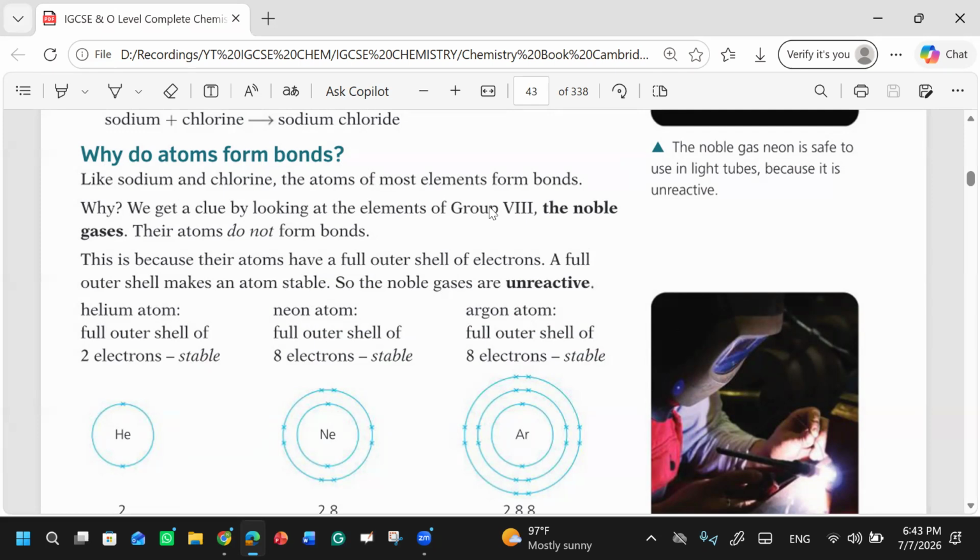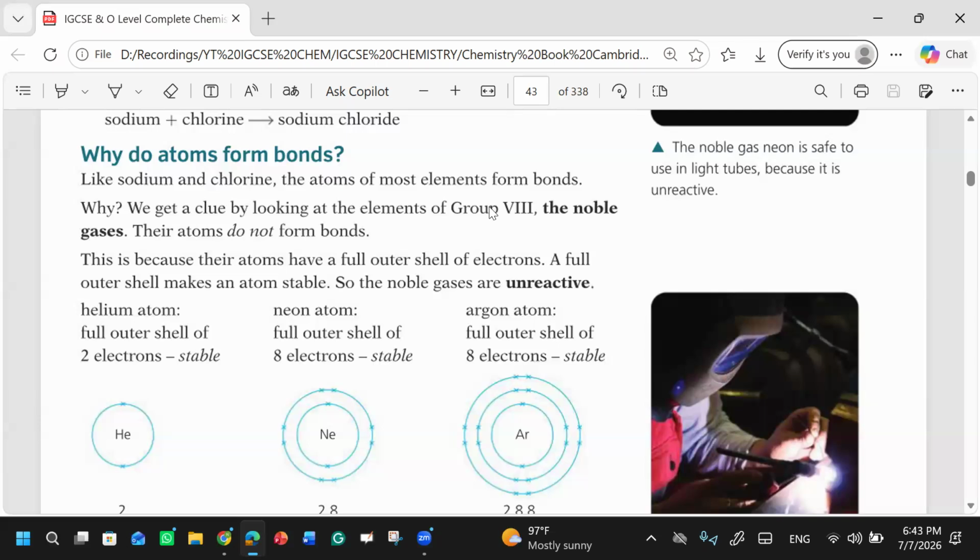Atoms combine with each other to get stability. And what is the rule the scientists have mentioned for any atom of an element to be stabilized?